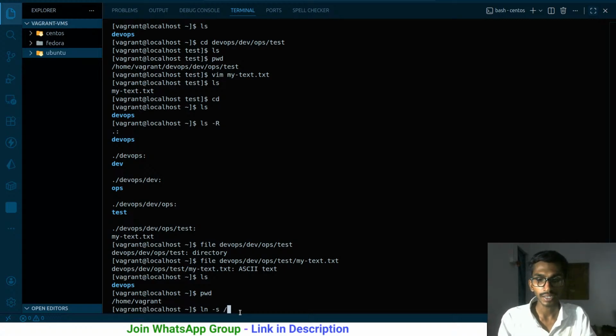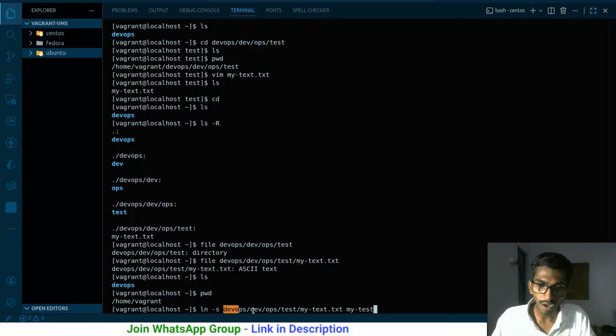This is the path, /devops/dev/ops/test/test.txt. So this is the path of the file. What is the name I'm going to be saying? mytest is going to be the name of the link.